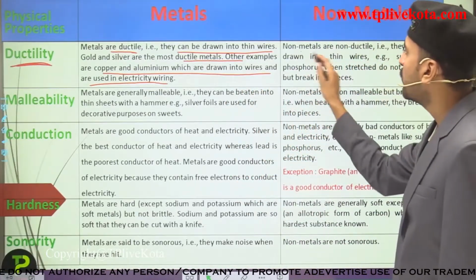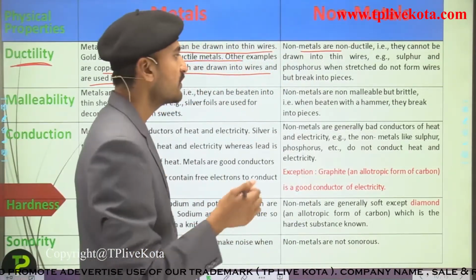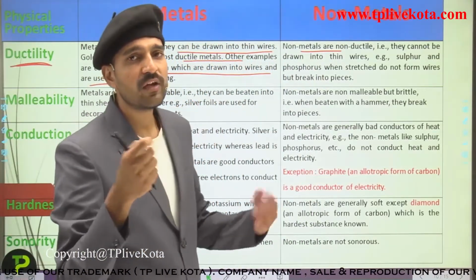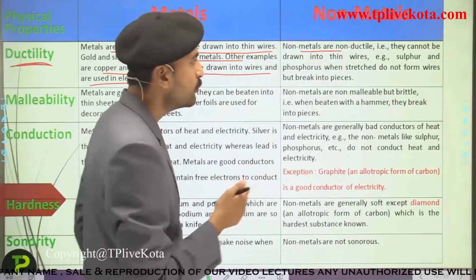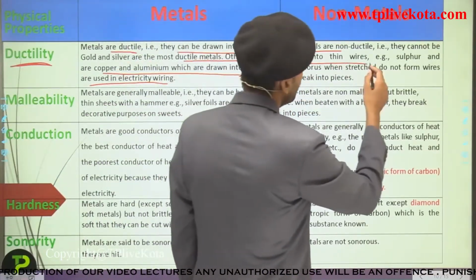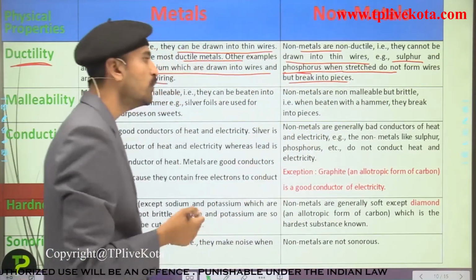Now talking about the non-metals, non-metals are non-ductile in nature. They are brittle, that is, when we try to stretch them or put some force over them, they simply break down into pieces. So they cannot be drawn into wires. For example, sulfur and phosphorus, when stretched, do not form wire and break into pieces.